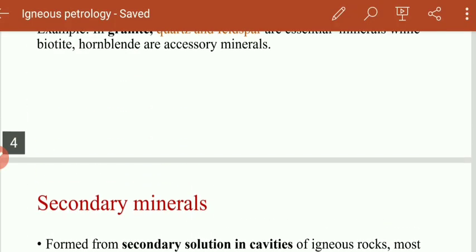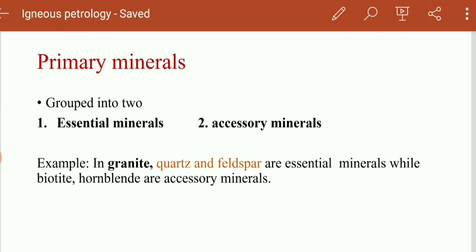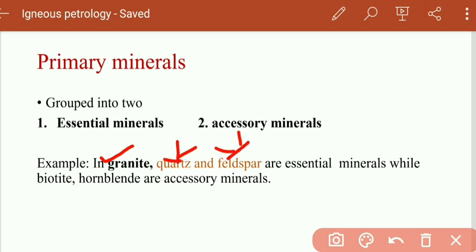Now moving on to the primary minerals, if we take an example, here you have the example of granite. In granite, the majority of minerals are quartz and feldspar. And the accessory minerals are biotite and hornblende.